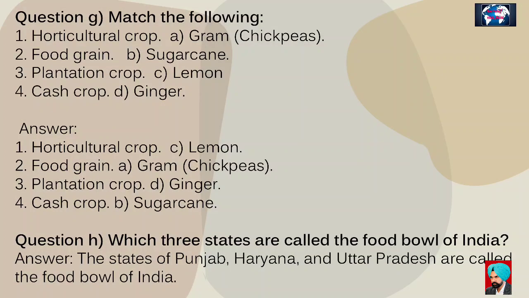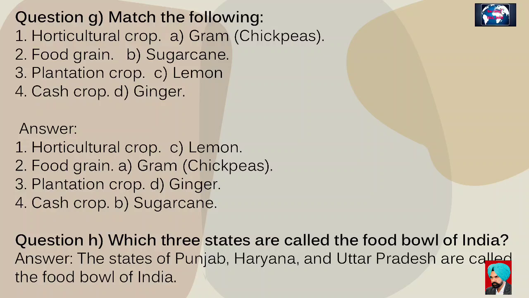Question G. Match the pairs. First. Horticultural crop A. Chickpeas. Second. Food grain B. Sugarcane. Third. Plantation crop C. Lemon. Fourth. Cash crop D. Ginger. Answer. First. Horticultural crop C. Lemon. Second. Food grain A. Chickpeas. Third. Plantation crop D. Ginger. Fourth. Cash crop B. Sugarcane.